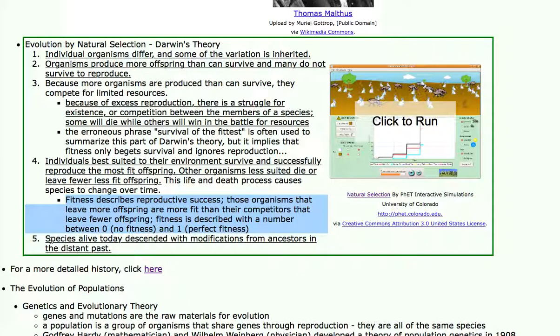The last statement, which sums this up then, is species alive today descended with modifications from ancestors in the distant past. This theory is still very controversial today, but it is a very simple concept that because all organisms are different and the playing field is not even, some organisms are going to survive and they're going to contribute to the future, and other organisms are not going to survive and they're not going to contribute to the future. Now, take a look at this simple animation.